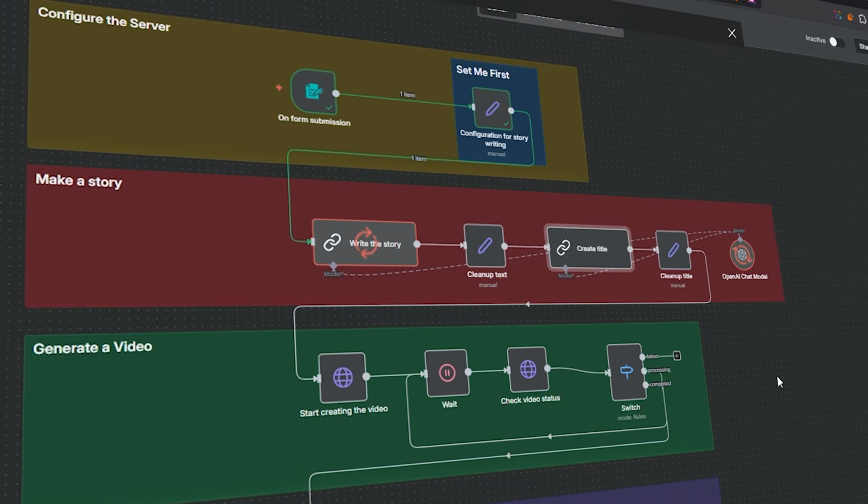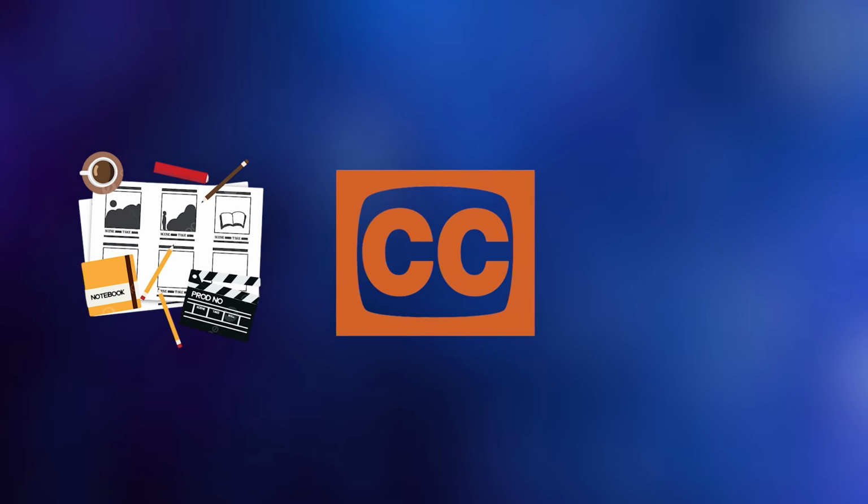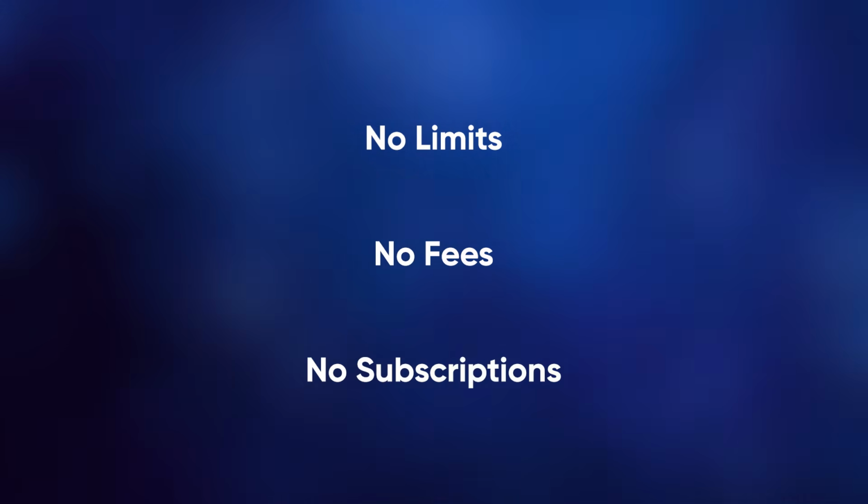I found a system that does exactly that, and it builds your entire video from your script, adds captions, places your speaker image, formats the complete layout, and creates the whole thing on its own. It has no limits, no fees, and it does not include any subscription.